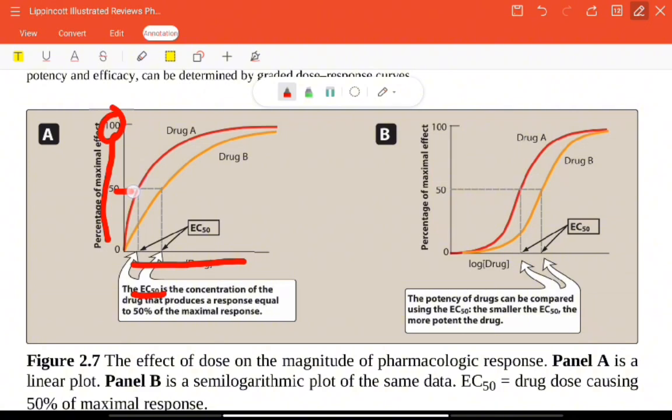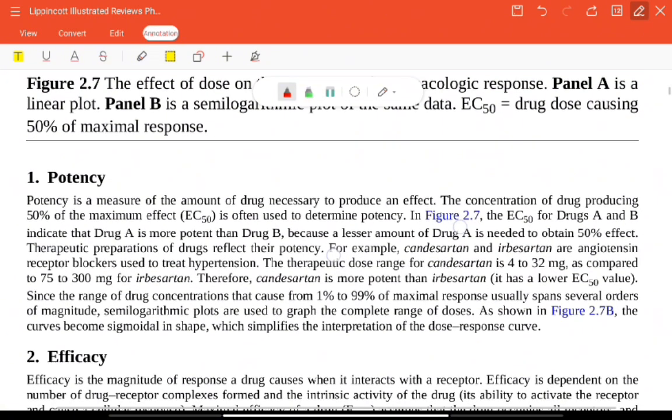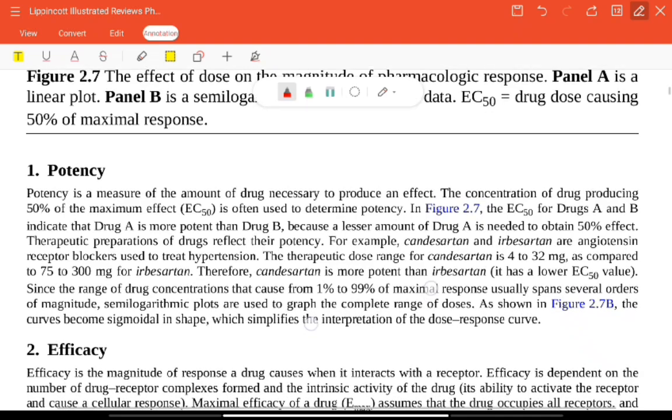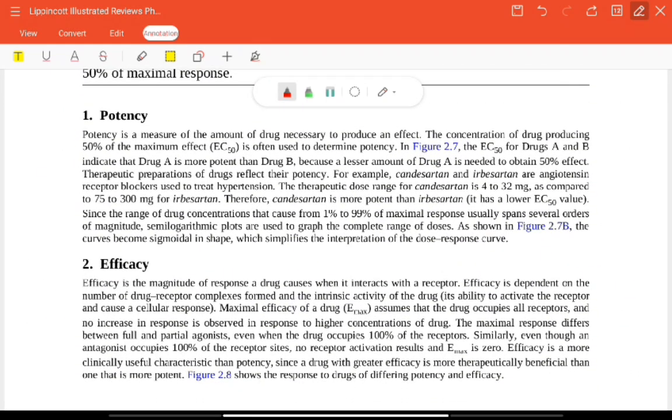Now this is 50%. For drug A, the 50% we have achieved here. For drug B, 50% we have achieved here. This concentration is known as the effective concentration 50, at which you get 50% response. Now these two terms are very important, and are often asked in several questionnaires: potency and efficacy.